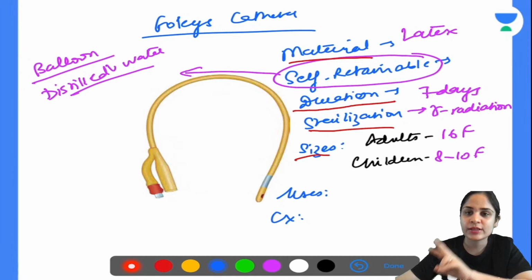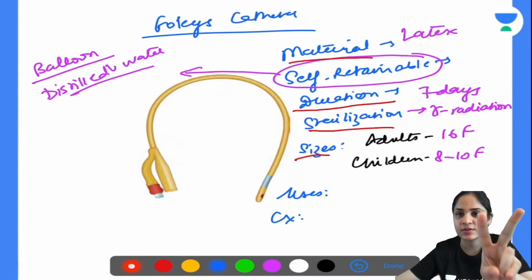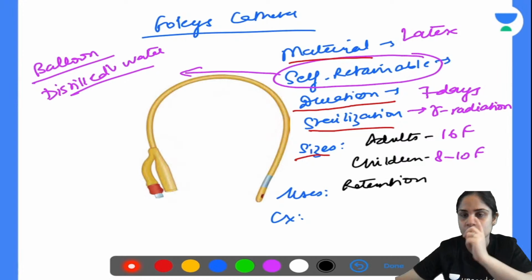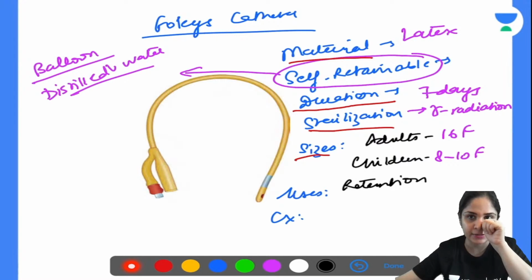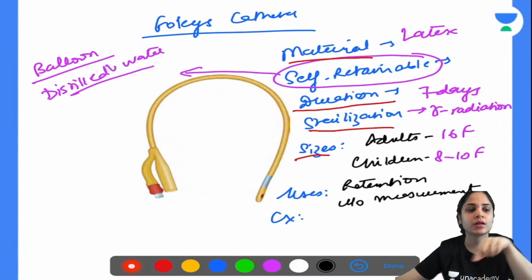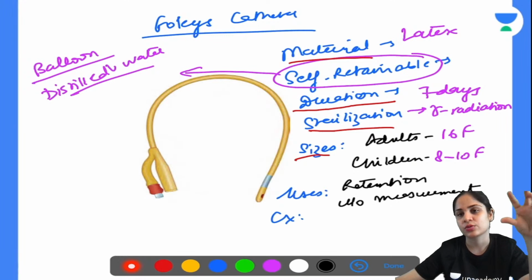Okay, so Foley's catheter is basically used in two cases mainly. One is whenever there is retention of urine. If the patient is not able to pass urine on his own, you will have to drain the urinary bladder. In case of benign prostatic hypertrophy, most commonly you have retention of urine. Second is if the patient is very sick and you want to measure the urine output. You connect this Foley's catheter to a urine bag and you make sure that you measure hourly urine output.